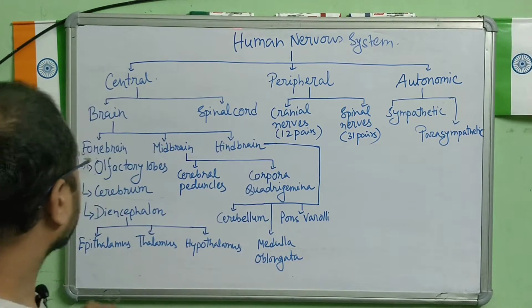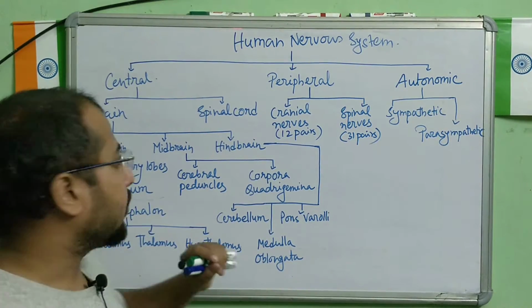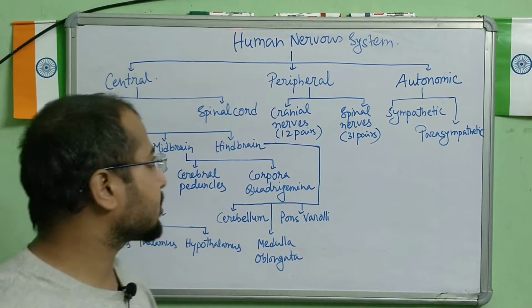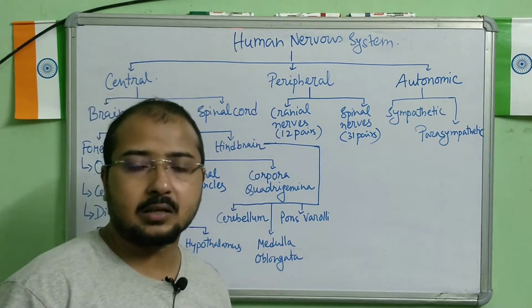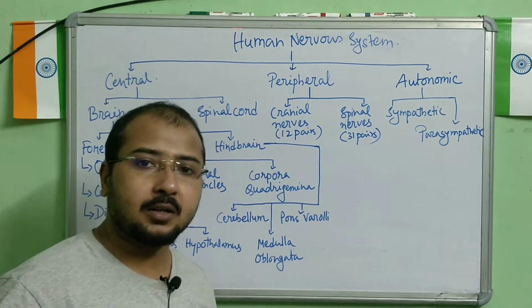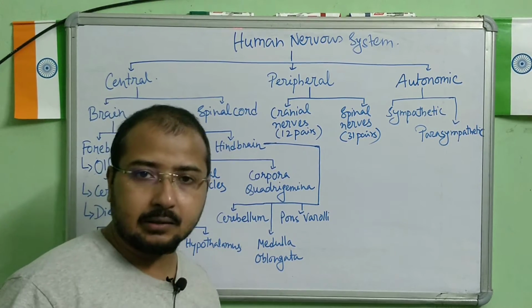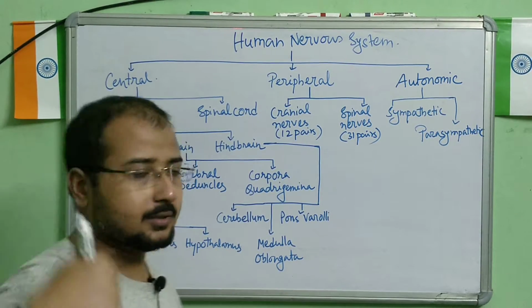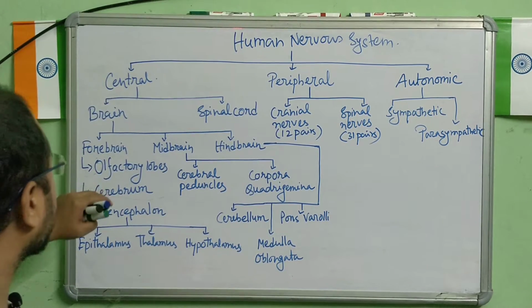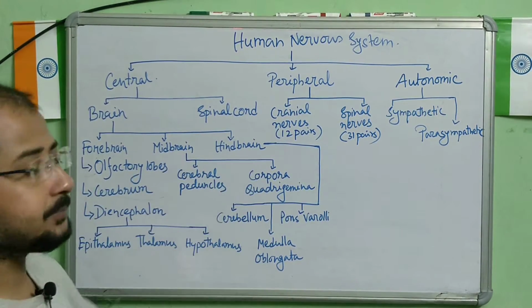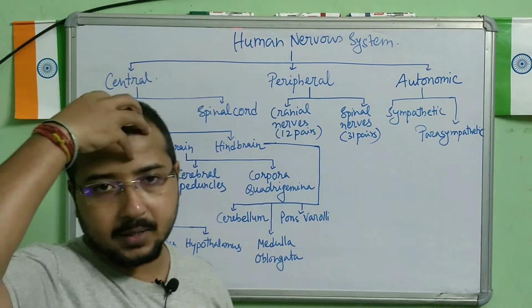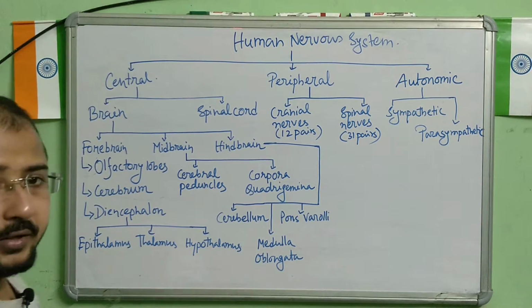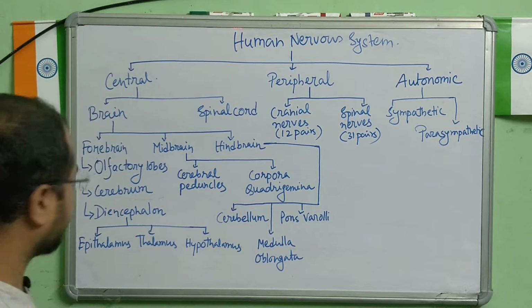Now this brain, as we know, is inside our cranium, whereas the spinal cord is there inside our vertebral column. There is a neural canal through which the spinal cord is located. Now the brain, if we look into, forebrain, midbrain and the hindbrain. Forebrain is the front part, middle part and the hindbrain. Three divisions are there on the basis of its position, location.